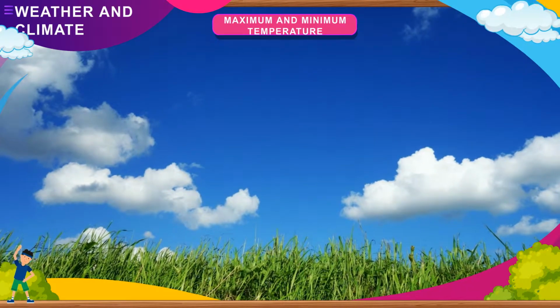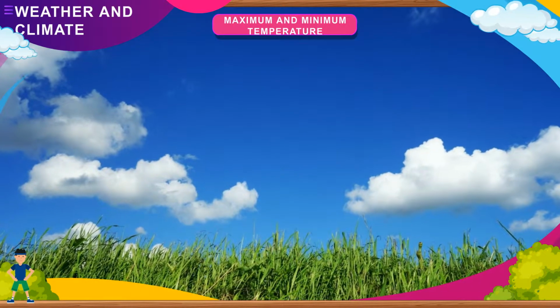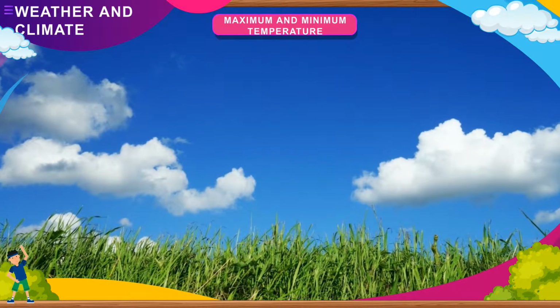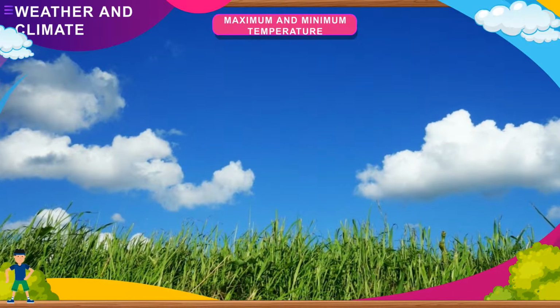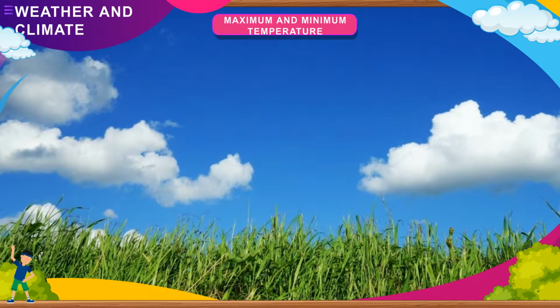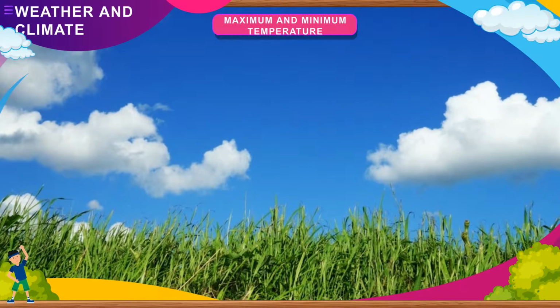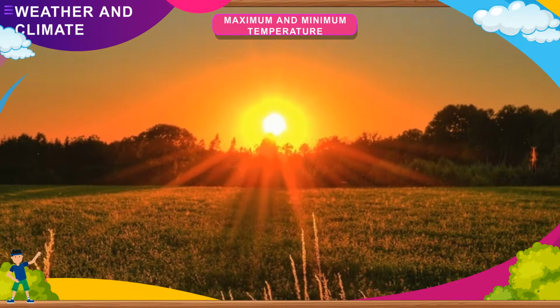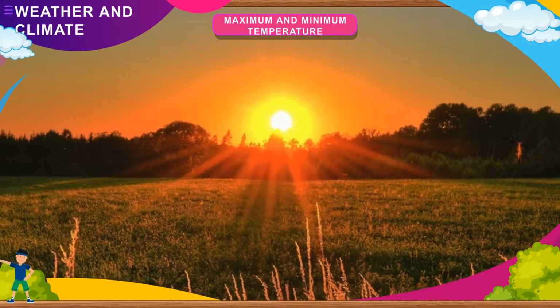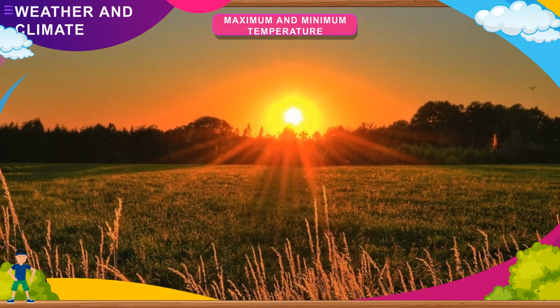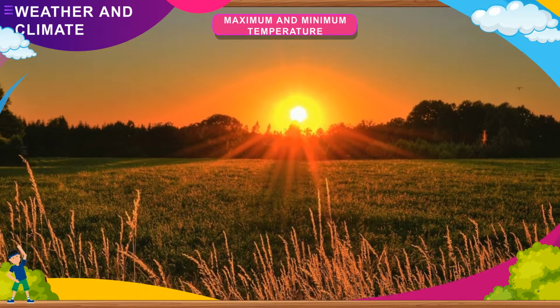Maximum and minimum temperature. The general observation is that the mornings are cool and pleasant, while the afternoons are hot and dry. The evenings are comparatively cool. It might be humid during afternoon or evening. The time of the day when it is the hottest is said to have the maximum temperature, while the time of the day when it is cool is said to have the minimum temperature.